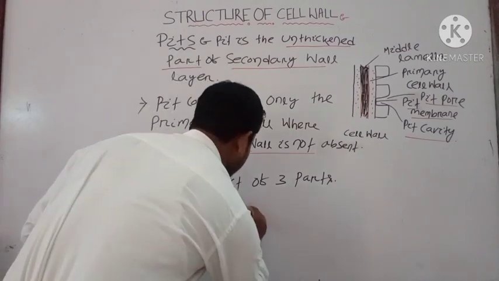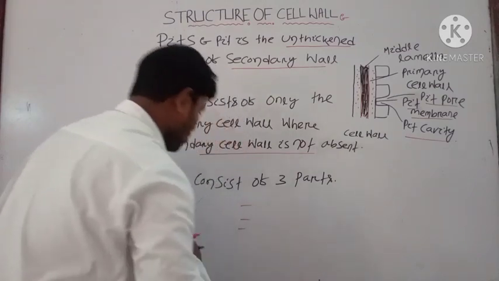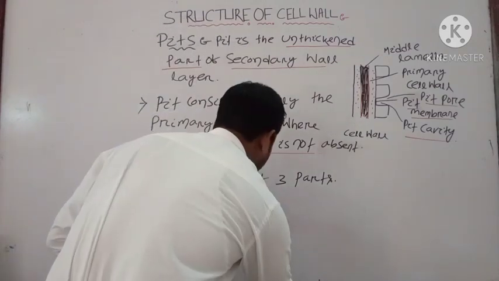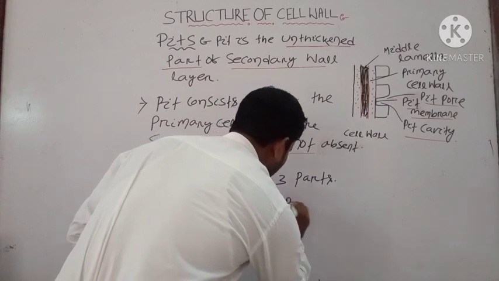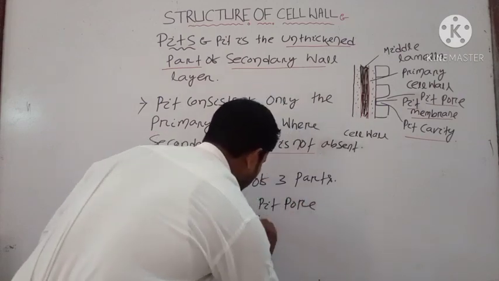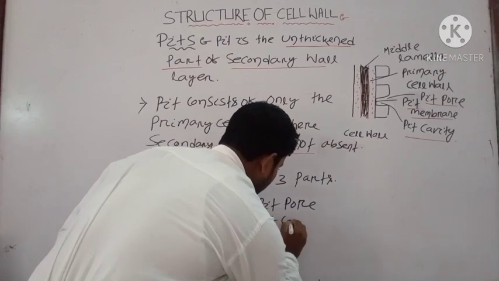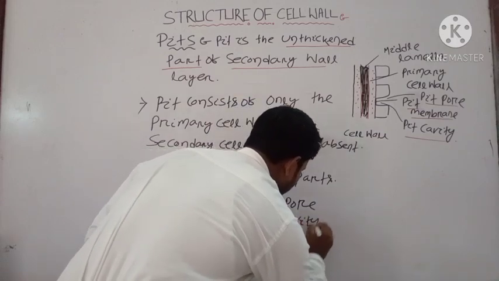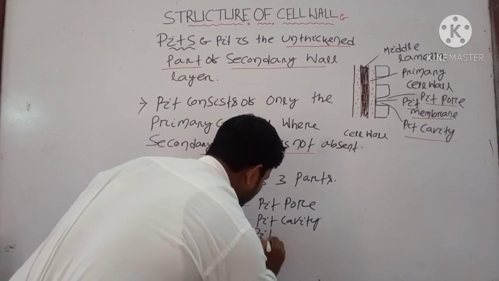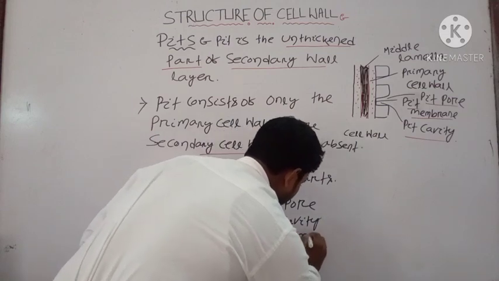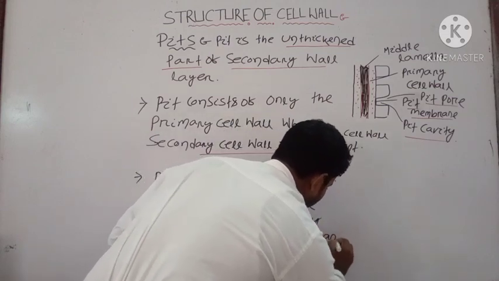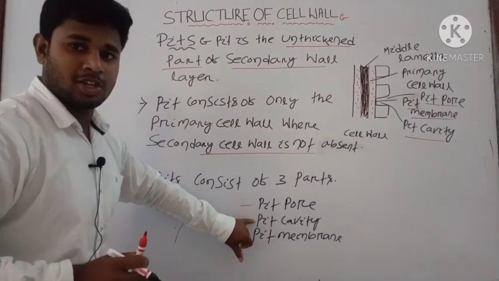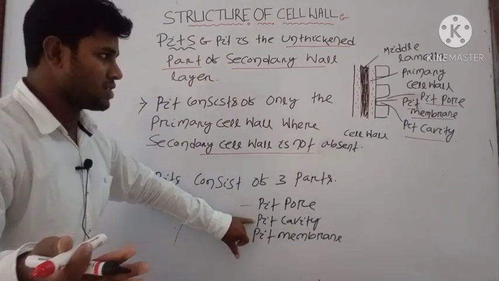There are three elements present in the pit. One is your pit core, pit cavity. Next one is your pit membrane. This complete three structure will give rise to your pit structure.